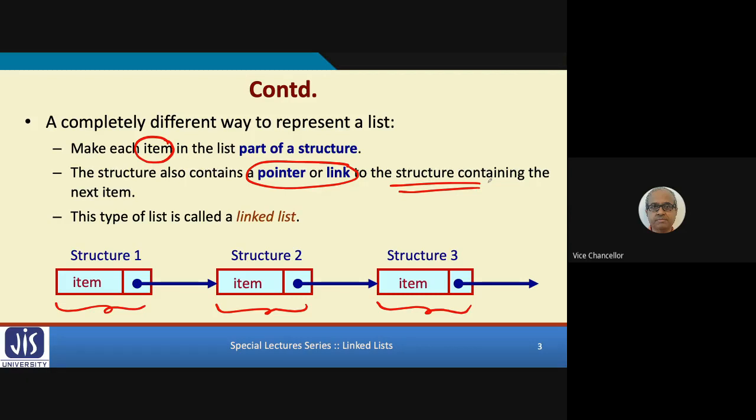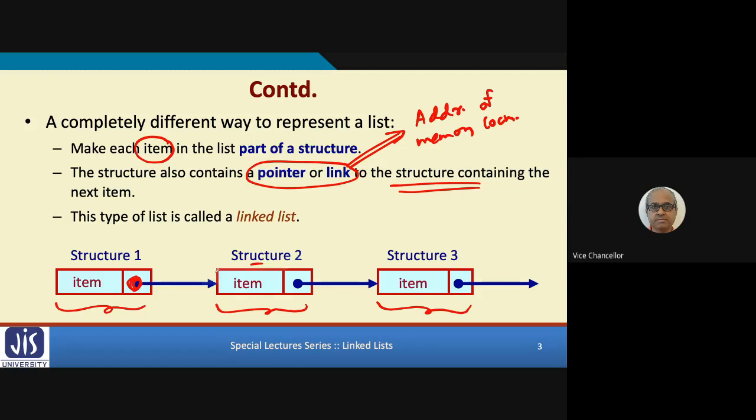Now, you have already studied C programming. A pointer or a link is nothing but the address of a memory location. So I am storing the first element, then I have a pointer which contains the address where the second element is stored.